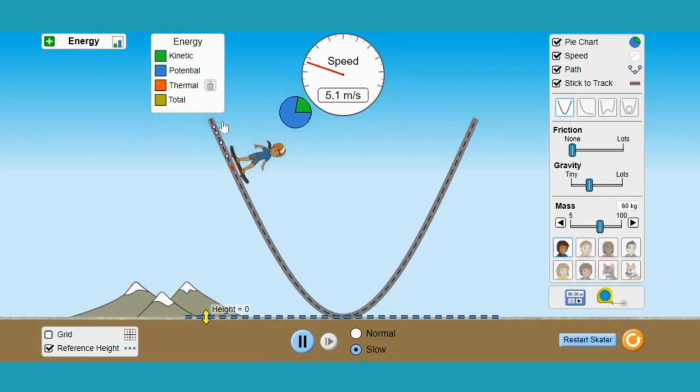In this virtual simulation, we will delve into the explanation of conservation of mechanical energy and how it is affected by the changes in mass, friction, and gravity, using the example of a skater.